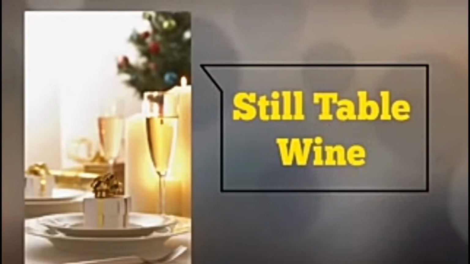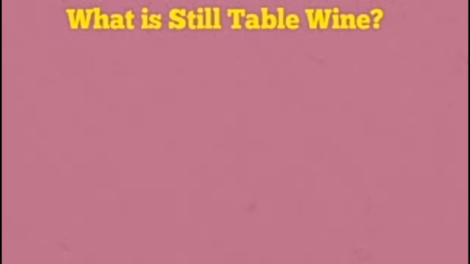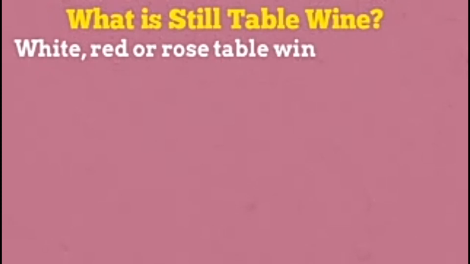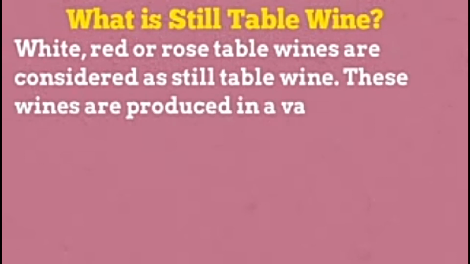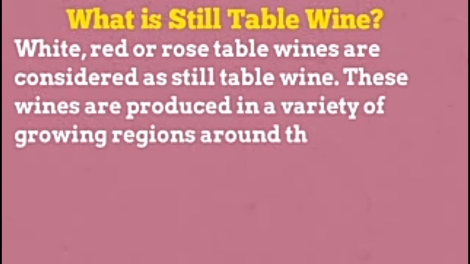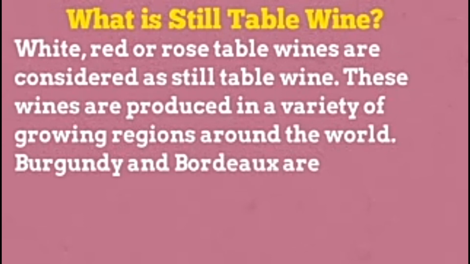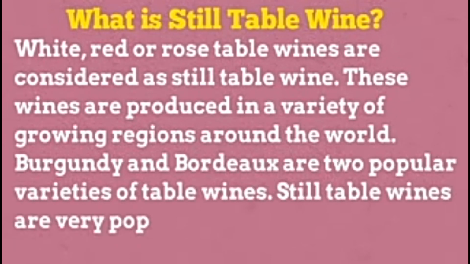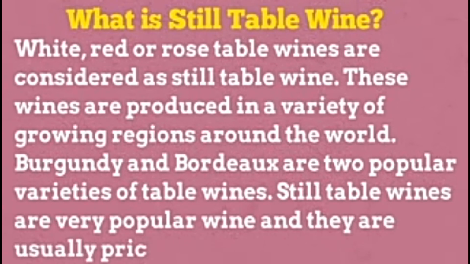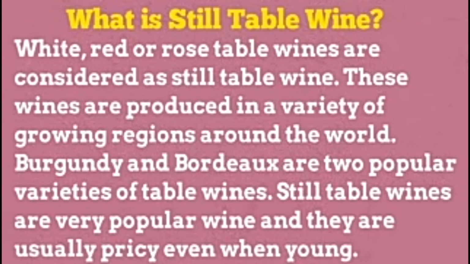Still table wine. What is still table wine? White, red or rose table wines are considered as still table wine. These wines are produced in a variety of growing regions around the world. Burgundy and Bordeaux are two popular varieties of table wines. Still table wines are very popular wines and they are usually pricey even when young.